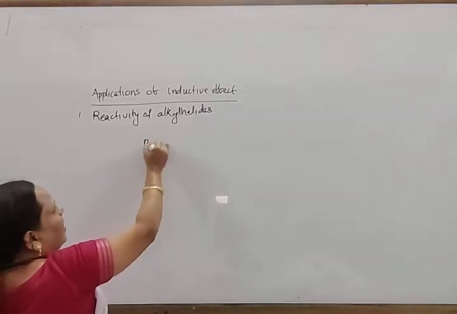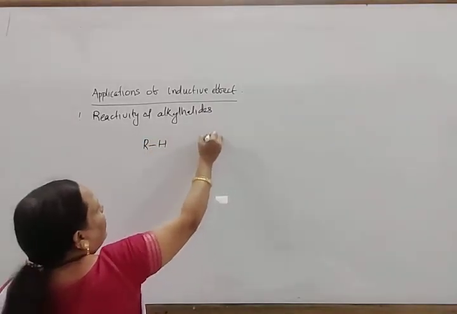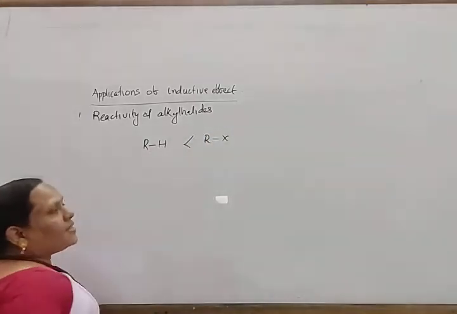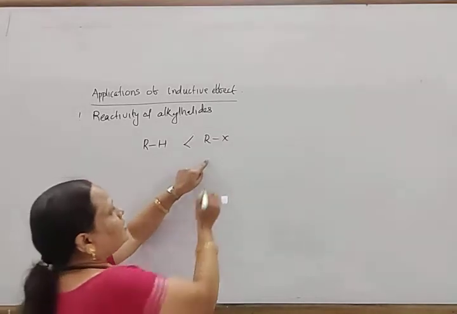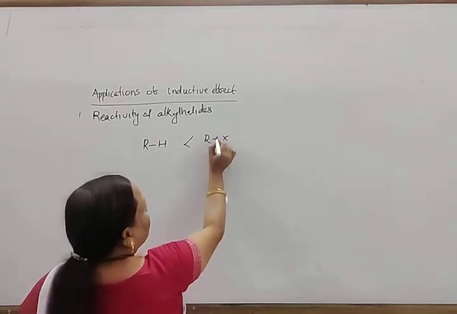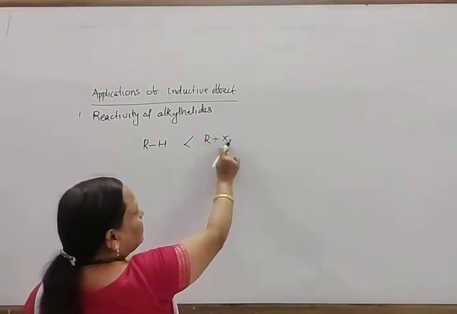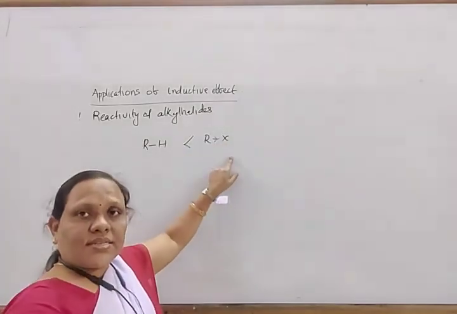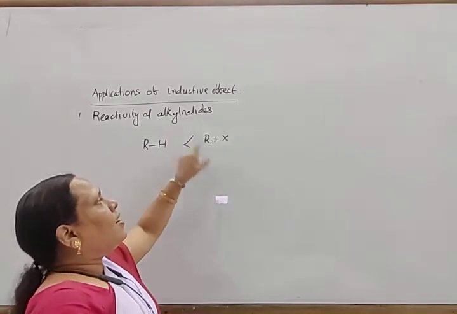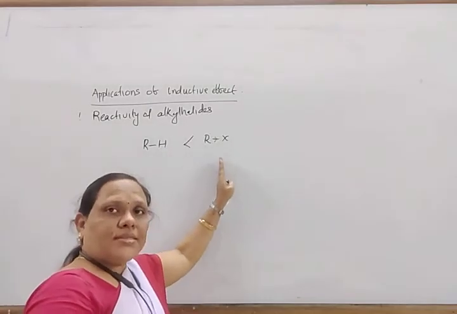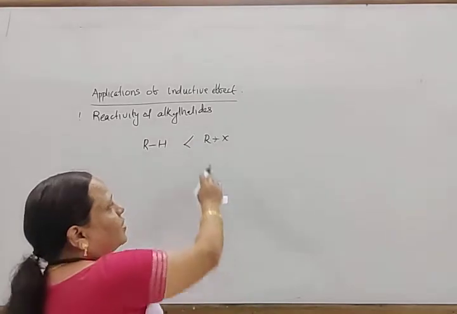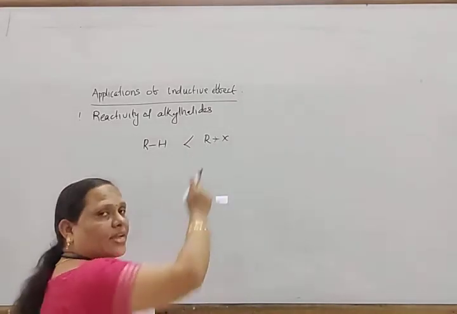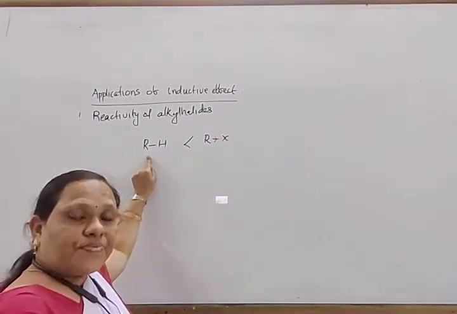Suppose there is RH and there is RX. So RX is more reactive than RH because X is more electronegative, and in this way it withdraws electrons towards it. Due to this bond polarization, bond breaking becomes easier. In this way, this is more reactive than that.